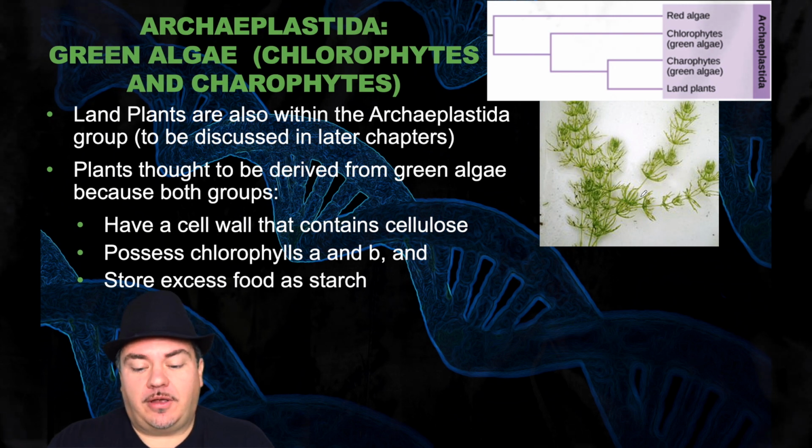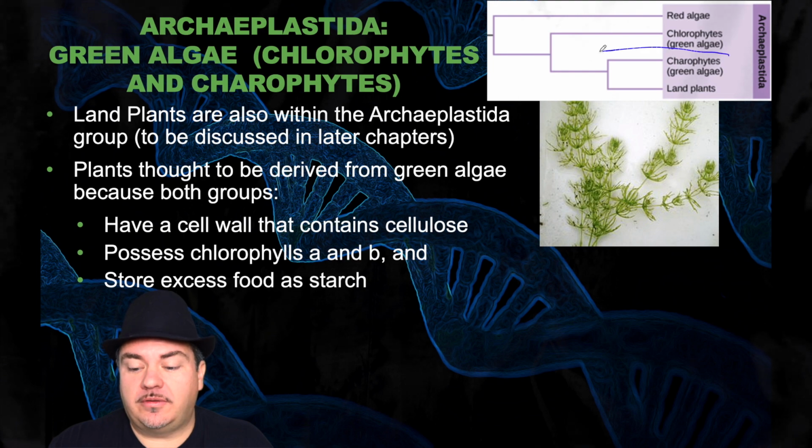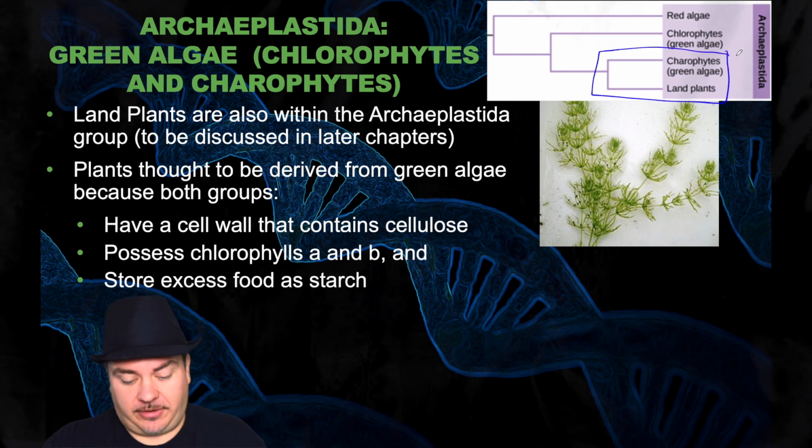Plants are thought to be derived from green algae because both groups have cell walls that contain cellulose, possess chlorophylls A and B, and store excess food as starch. So the closest living relatives of land plants are these green algae, the chlorophytes and the charophytes. The charophytes are the ones that most recently diverged away from the land plants.